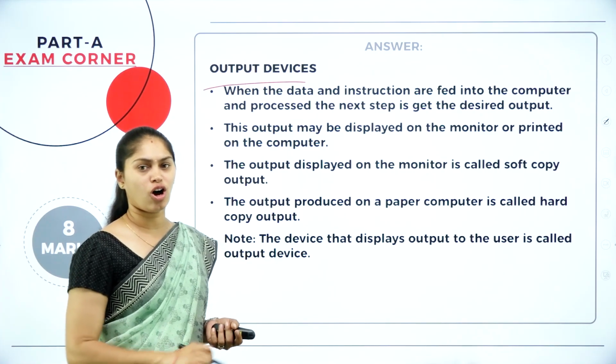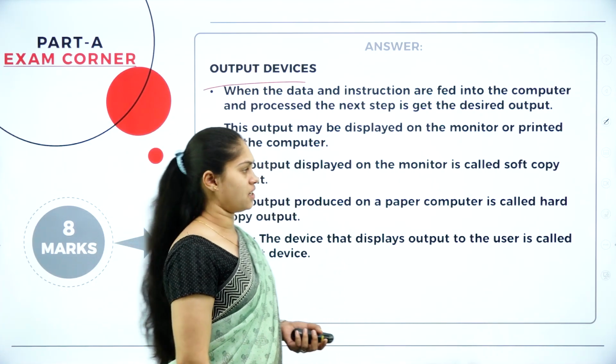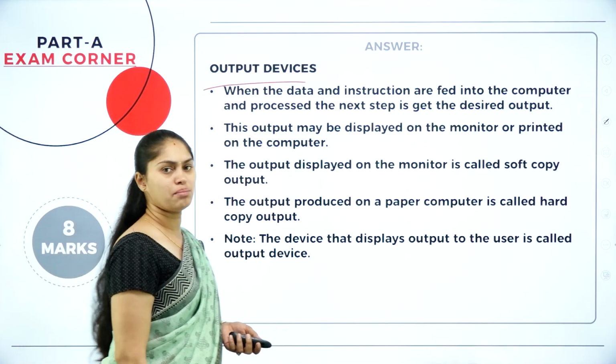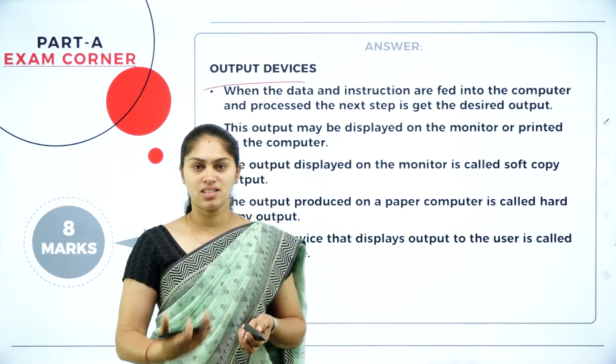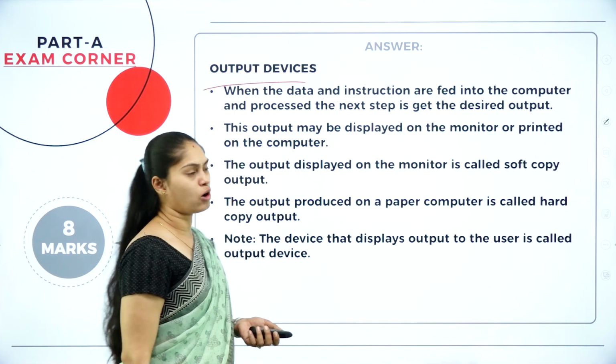Why do we require them? After the processing, the data and instruction has to be displayed as a result. For that we have these output devices. Here you can see some of the examples which come under output devices, like a monitor, printer, plotter, speaker, and projector. All these are examples of output devices.